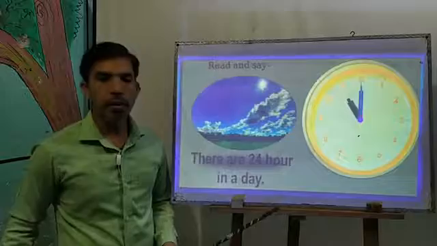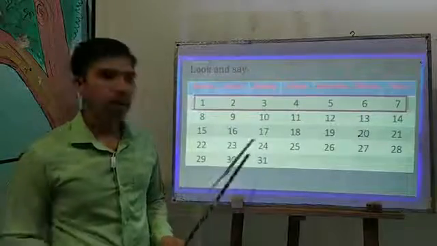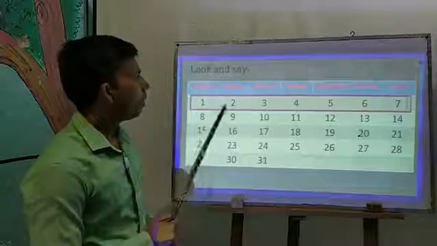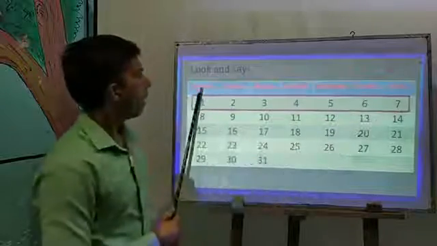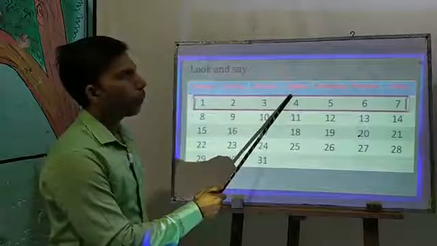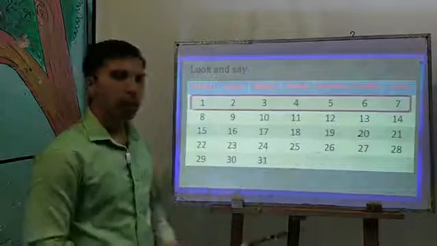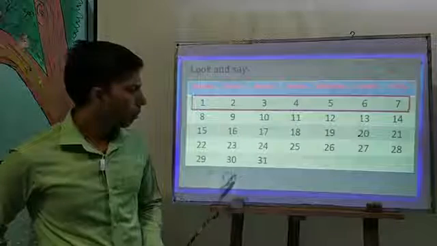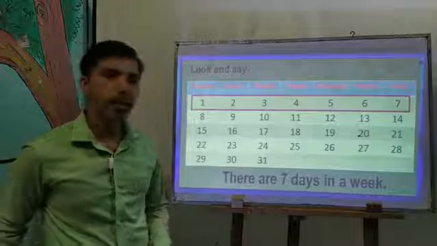Okay, my dear student. Look and say, what is this? There are 7 days in a week. Look, 1, 2, 3, 4, 5, 6, 7. Saturday, Sunday, Monday, Tuesday, Wednesday, Thursday and Friday. There are 7 days in a week.